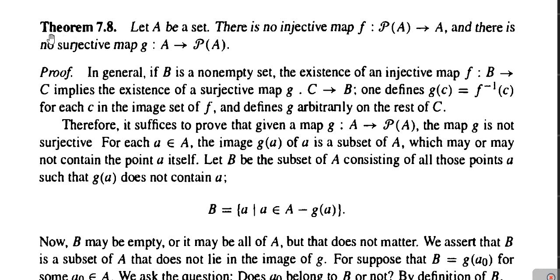And finally, the last result from this article is theorem 7.8. The statement is: let A be a set, then there is no injective map F from the power set of A into A, and there is no surjective map G from A onto the power set of A. So, if A is any set, there is no injective map F from the power set of A into A, and no surjective map G from A to the power set of A.